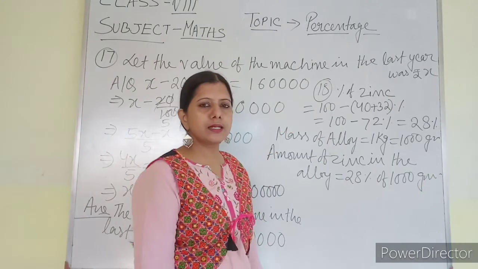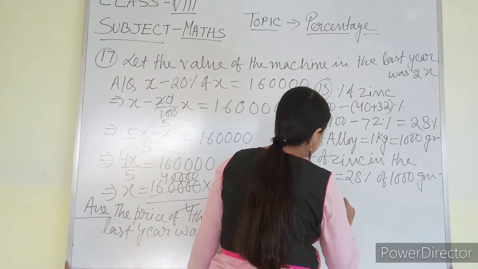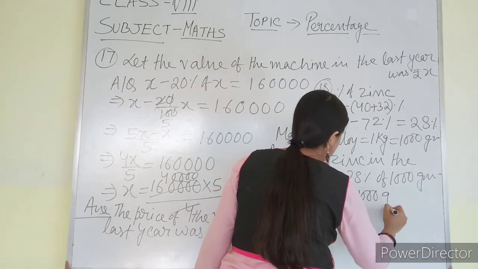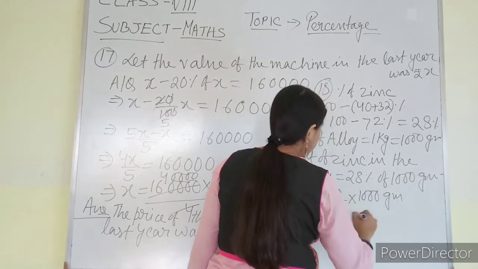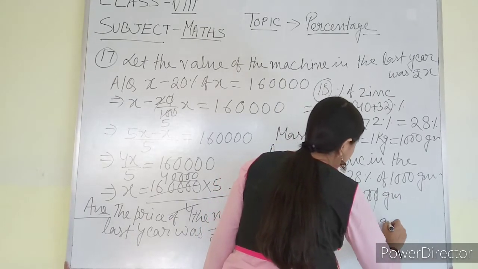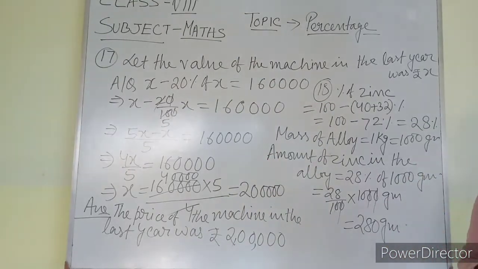So I have to solve 28 by 100 into 1000 gram. So cut it, what you are getting? 280 gram. Very easy to solve. In this way we are going to solve the other sums also. I hope you have understood this one. This answer is 280 gram.